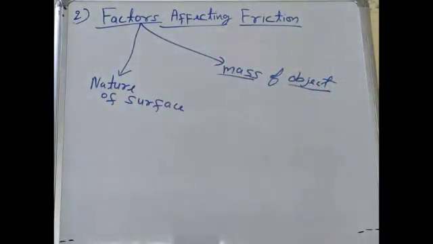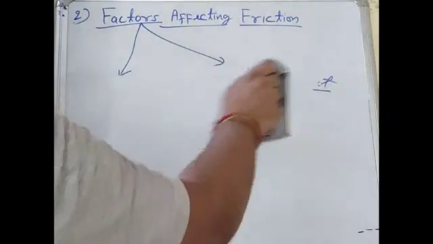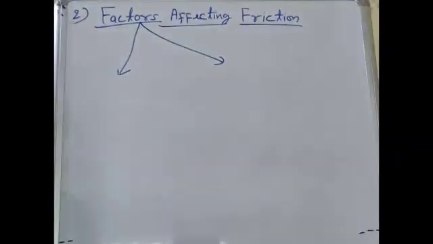So there are two factors that affect the friction, meaning whether there is more friction or less friction will depend on mass as well as surfaces. First we will see the surface. There are two types of surface, one is smooth and one is rough surface.